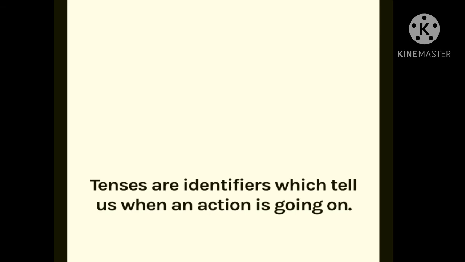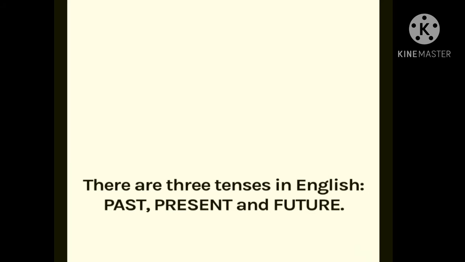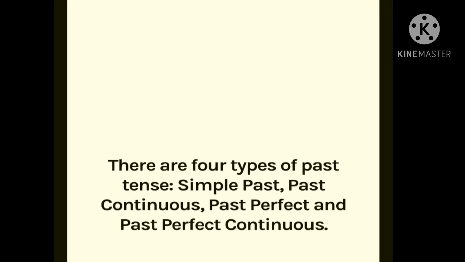So now students, let's revise the points we covered. Tenses are identifiers which tell us when an action is going on. There are three tenses in English: past, present and future.